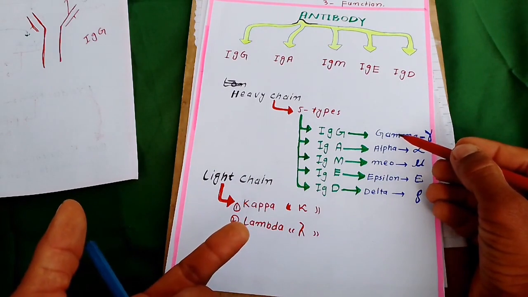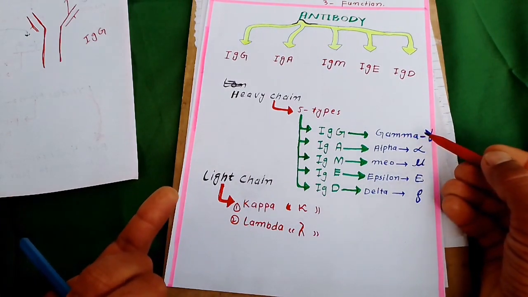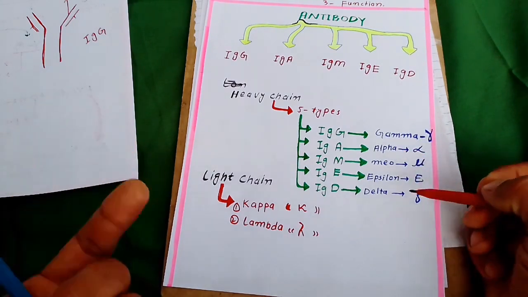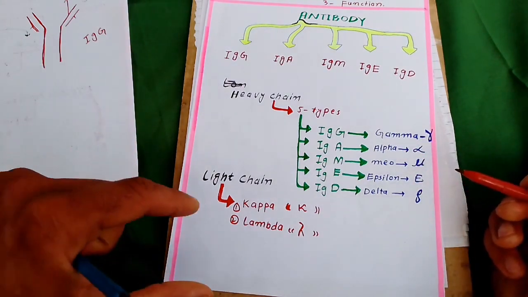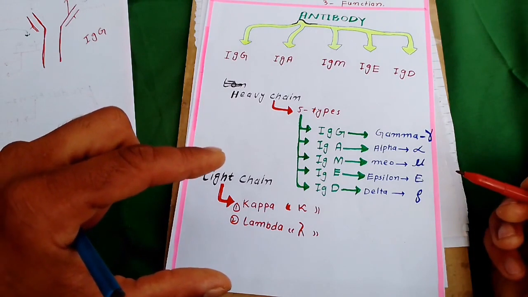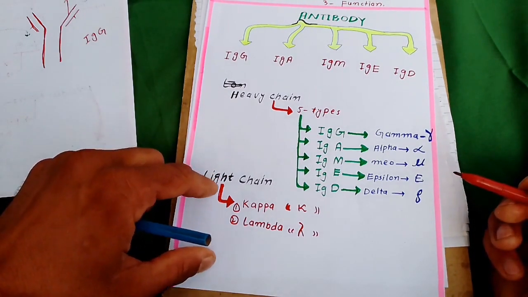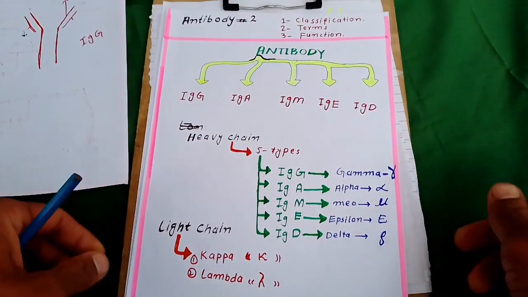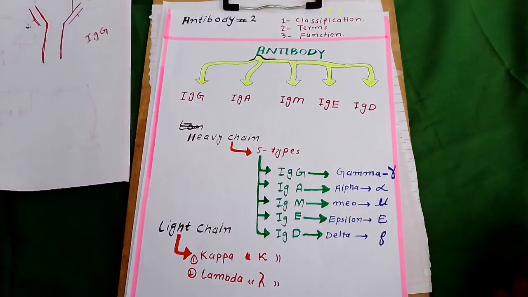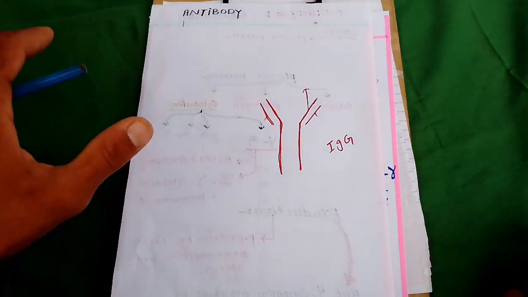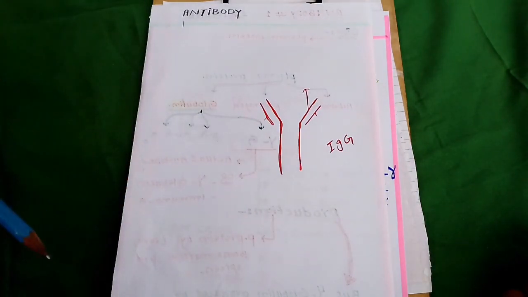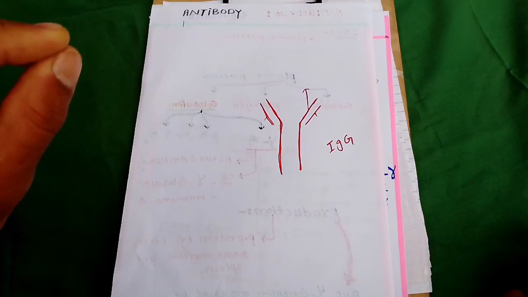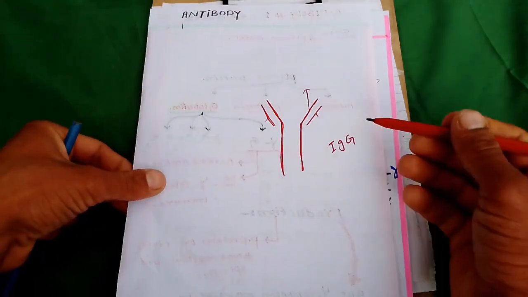Gamma is made of its own number and specific sequence of amino acids, and so on. And our body has only two types of light chain, kappa and lambda. So we define antibody into five types only on the basis of heavy chain.